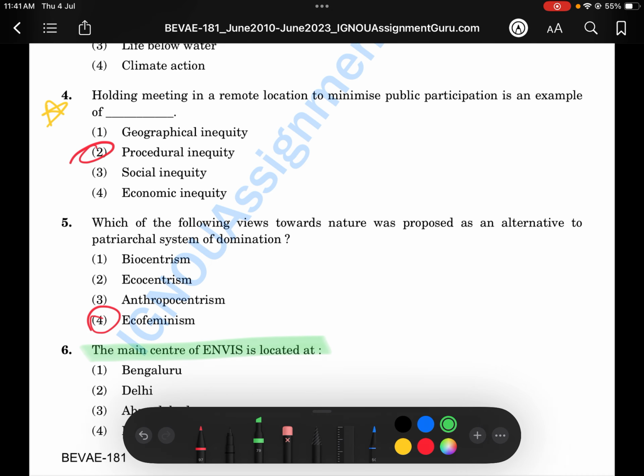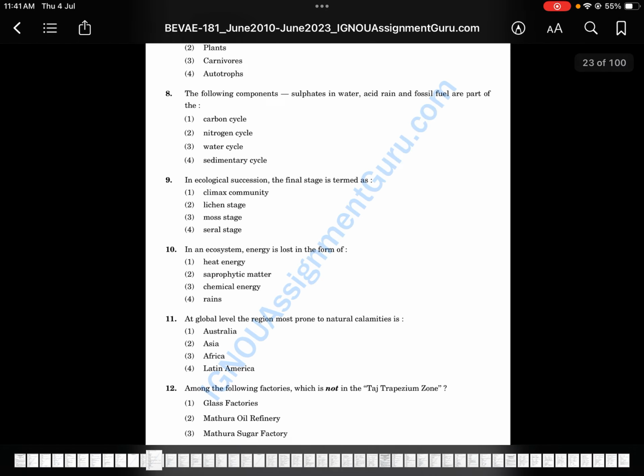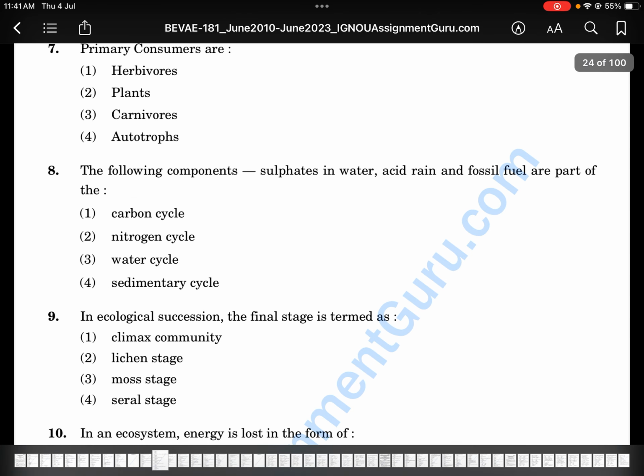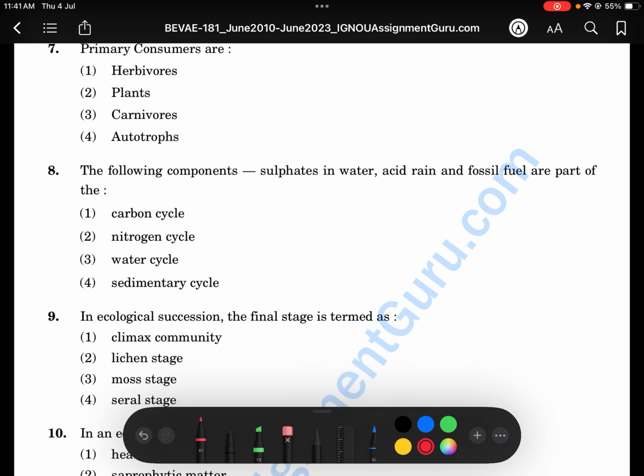Next one: the main center of ENVIS is located at Delhi. It's on page 285, I guess. Primary consumers, you should know, are always herbivores. Those who consume plants are called herbivores.